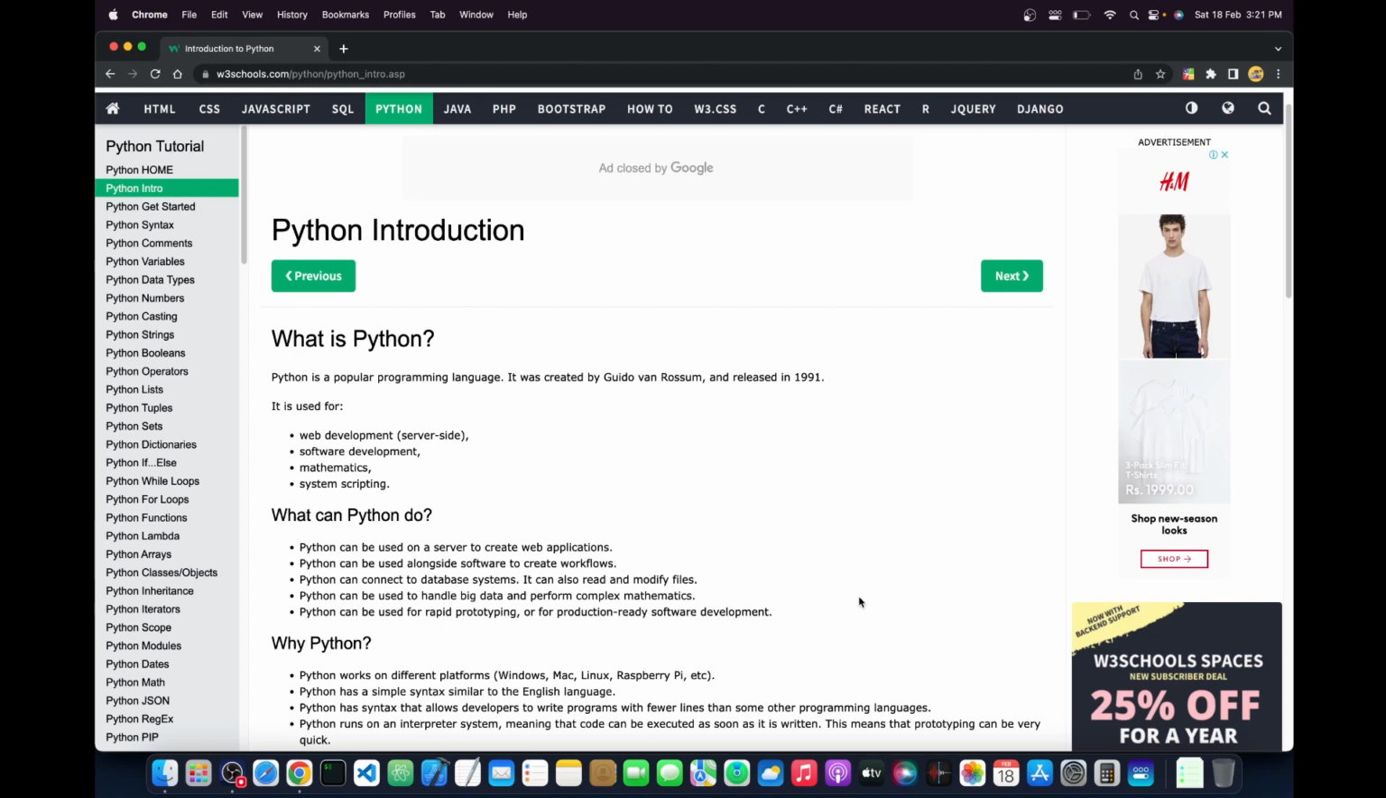Python is basically used for web development, software development, mathematics, and system scripting. It's a really useful language. Basically, it can do anything you want. Now the question you're thinking is, what can Python do? It can create web applications, be used to create workflows, and connect database systems. If you don't know about database systems, we're going to learn about them in further tutorials in this playlist. Python can also handle big data and perform complex mathematical calculations. It's used for rapid prototyping and production-ready software development.